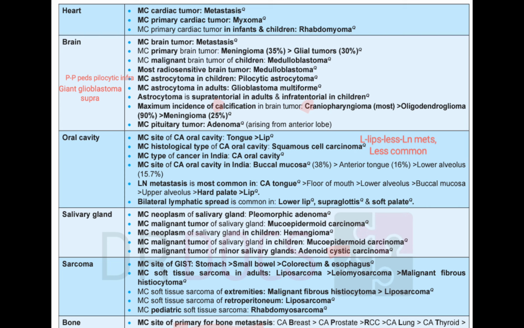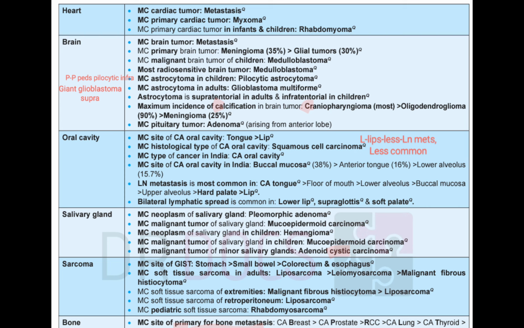Then the most common pituitary tumor is adenoma. Then in the oral cavity, most common site is tongue more than the lip. And here we need to remember one thing, L for lips and L for less. Lips will have less common site and less lymphatic spread. Most common histological type is squamous cell.